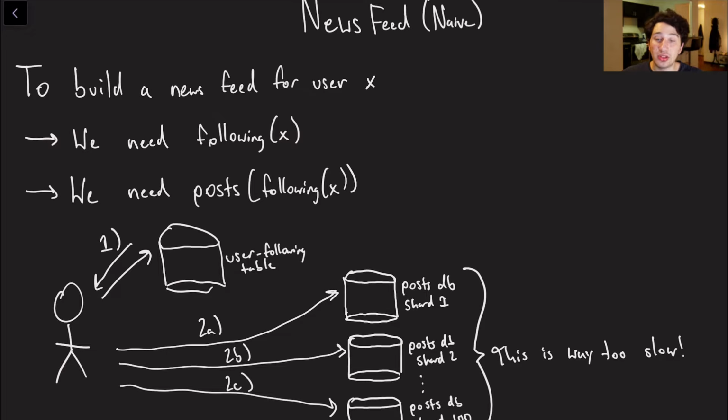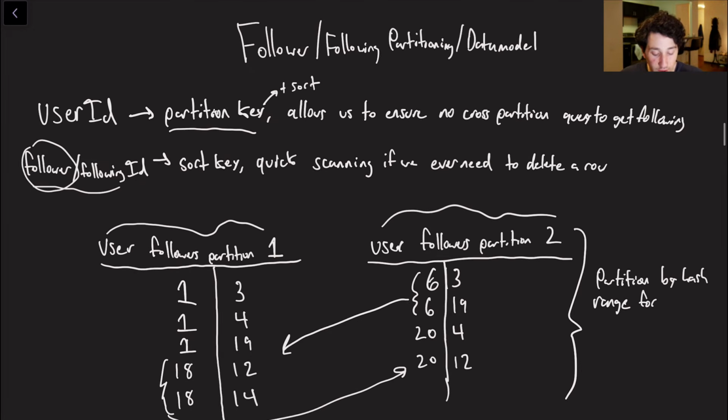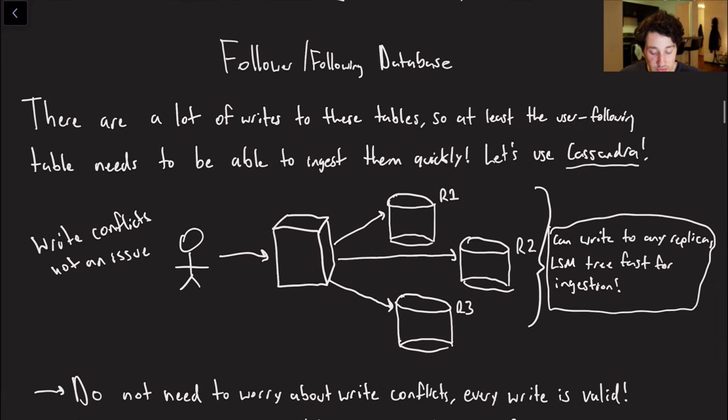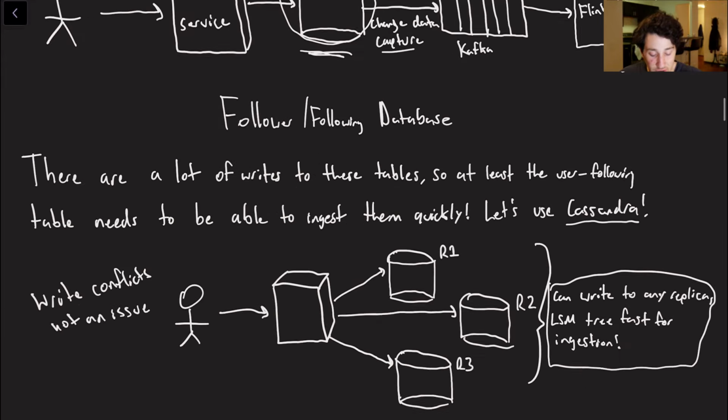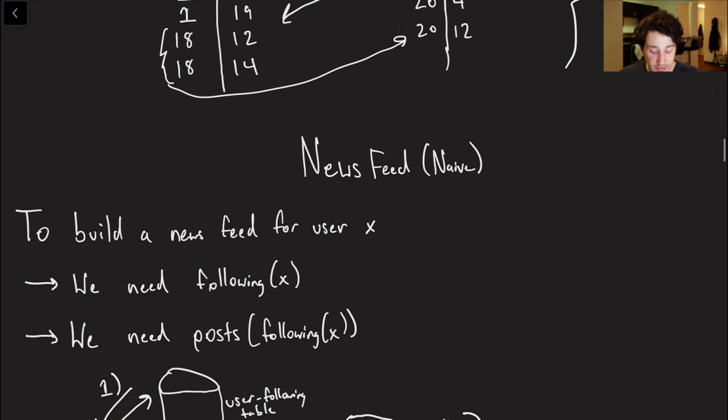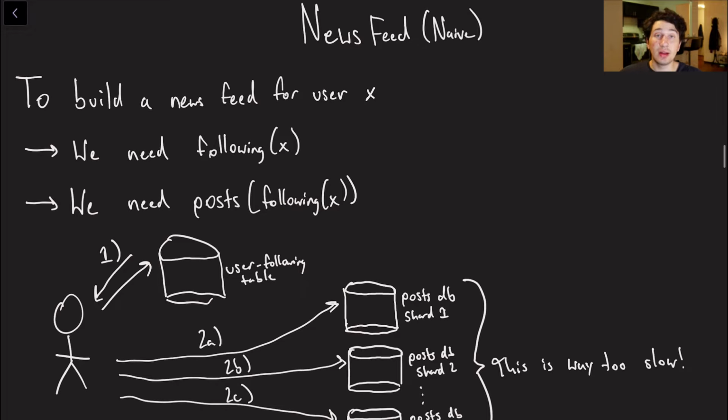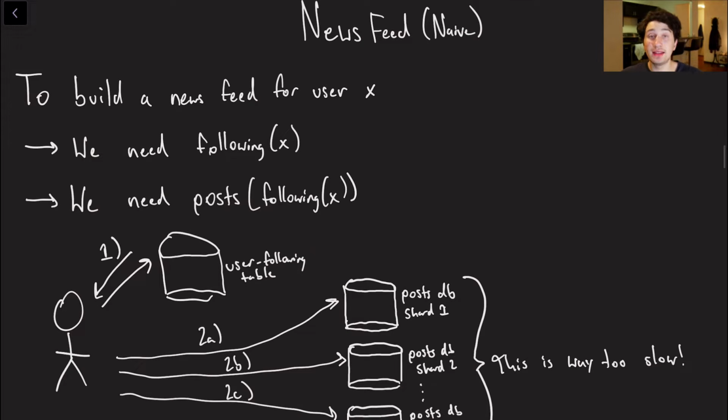So we've spoken about how we actually want to make our follower and following tables, and how we're using derived data and change data capture to keep those up. It's very important that we have those in check, because they are crucial for maintaining a newsfeed. The reason why is that for any given user, we need to know who follows them. If I post, it's very important that all of my followers are going to see my post, and so we need to be able to do that.